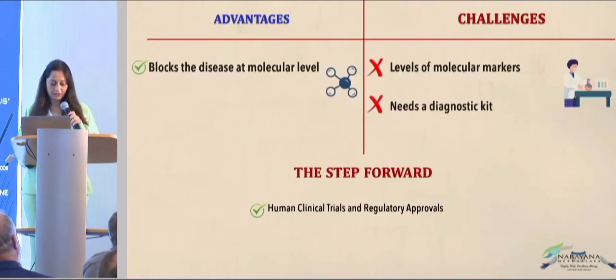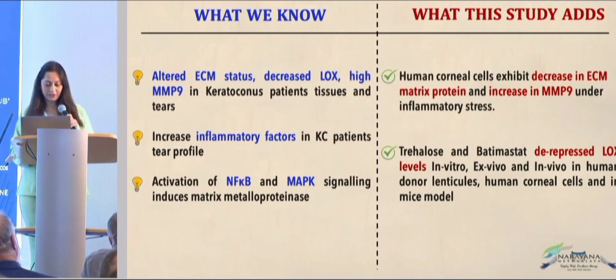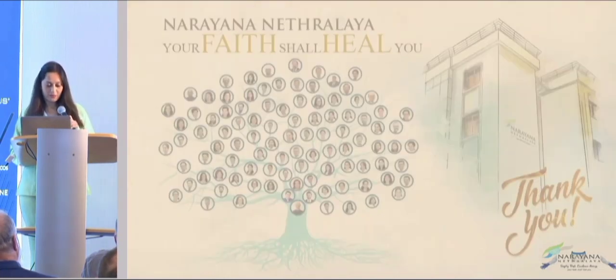So yes, it does block the disease at the molecular level, but the challenge will be that we need to measure the molecular markers to begin with, and we need a diagnostic for how we can do it in our clinics, and the next step is going to be clinical trials and the regulatory approvals. So human corneal cells exhibit a decrease in the ECM matrix protein and an increase in the MMP9 under inflammatory stress, but trehalose and batimastat can de-repress the LOX levels in vitro, ex vivo, and in vivo in human donor lenticules, corneal cells, and mice model. Thank you.